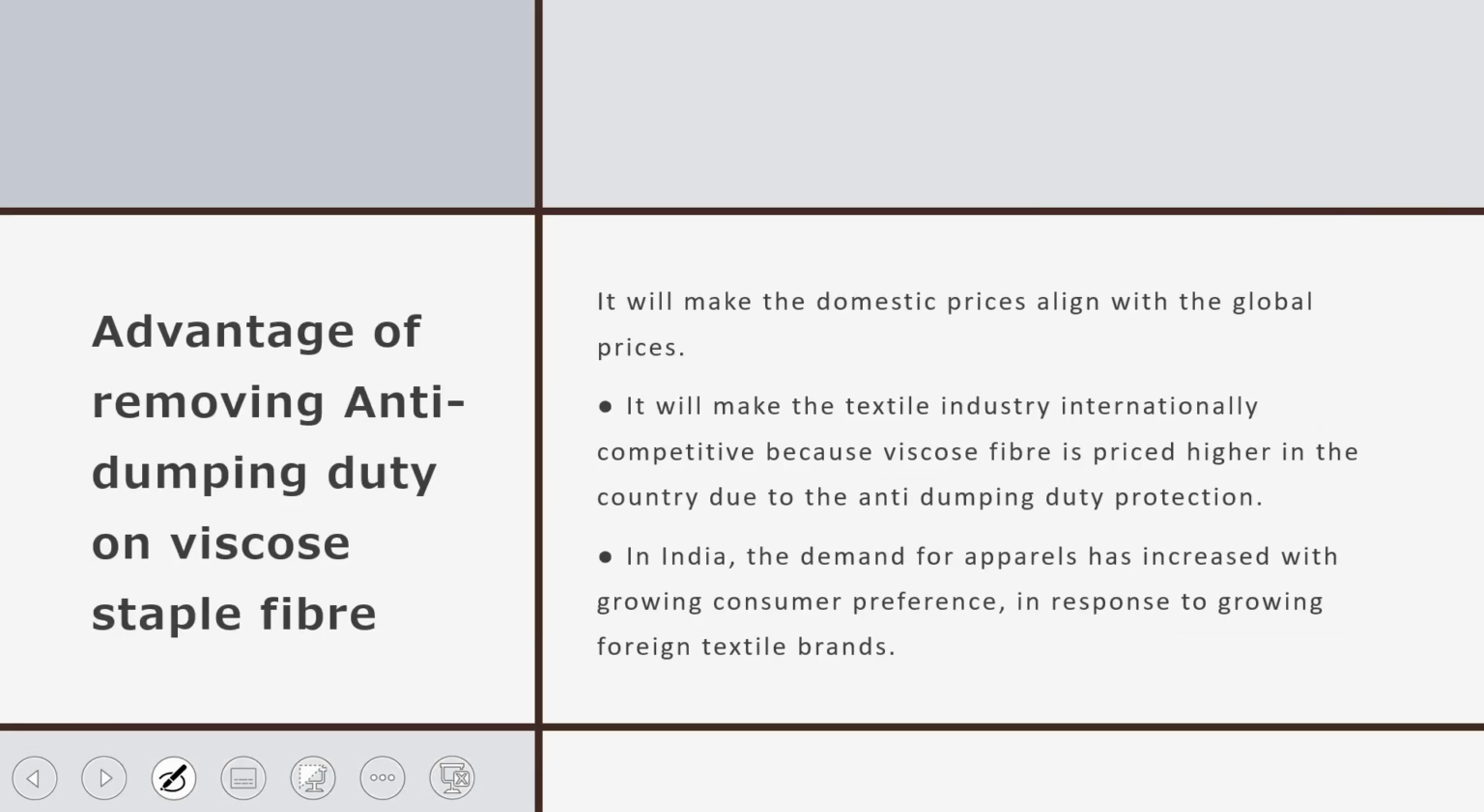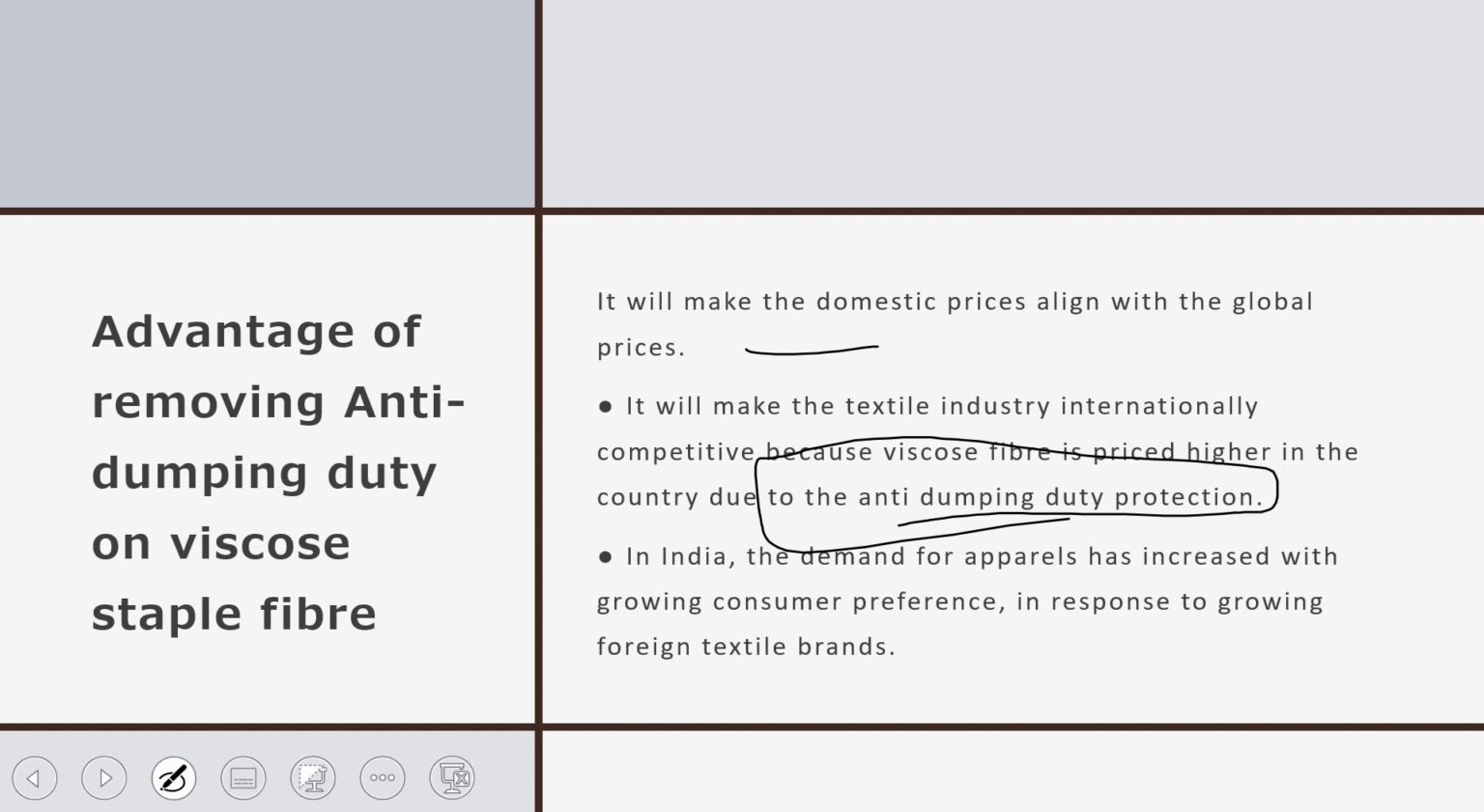Okay, so what will be the advantage of removing anti-dumping duty on viscose staple fiber? It will make the domestic prices align with the global prices. It will make us compete. It will make the textile industry internationally competitive, because viscose fiber is priced higher in the country due to the anti-dumping protection. Okay, and it will also make India self-reliant. Make in India will also be